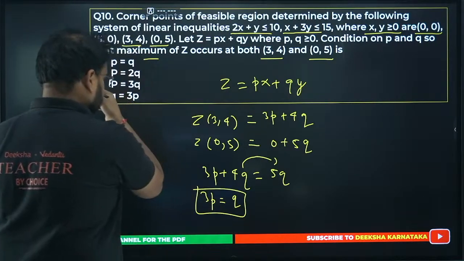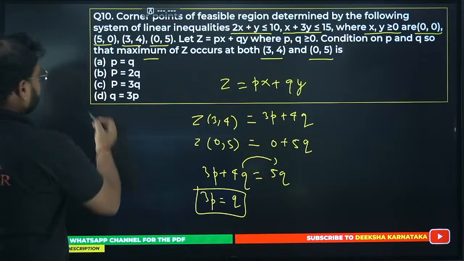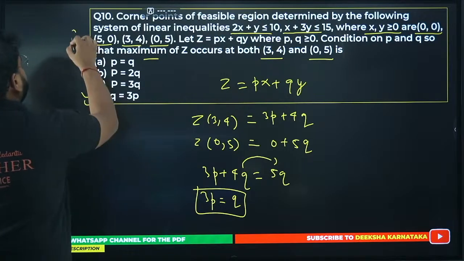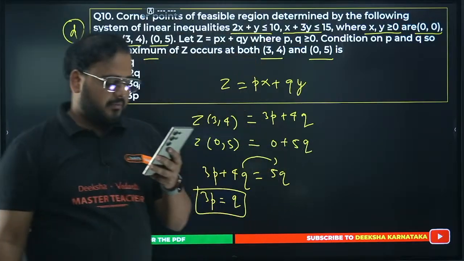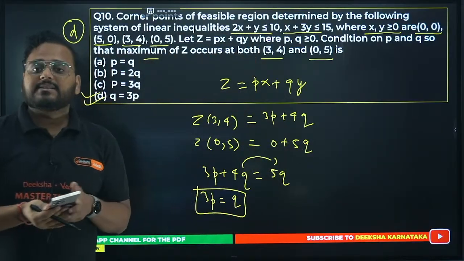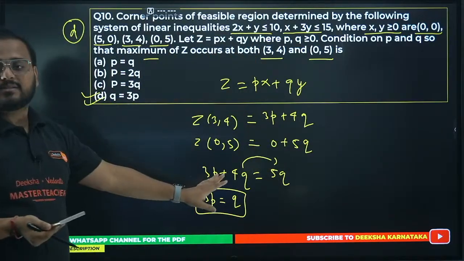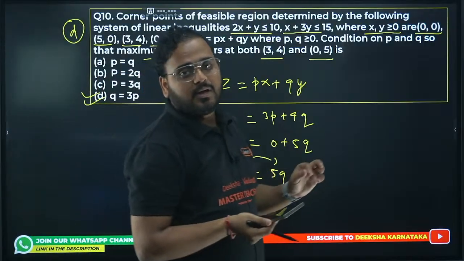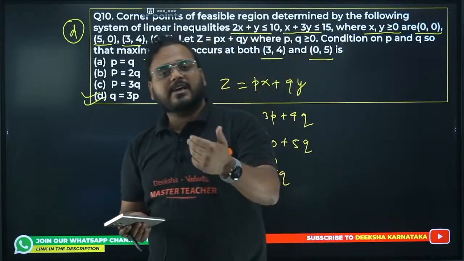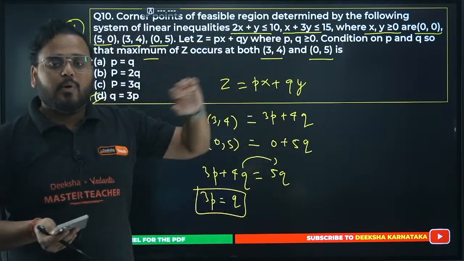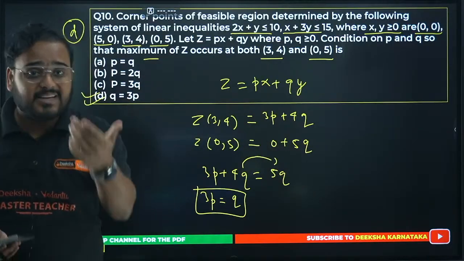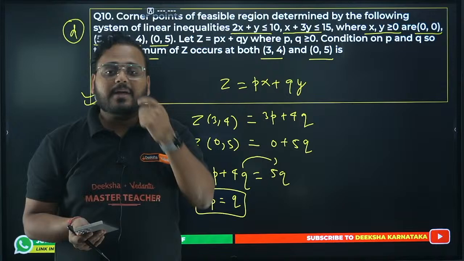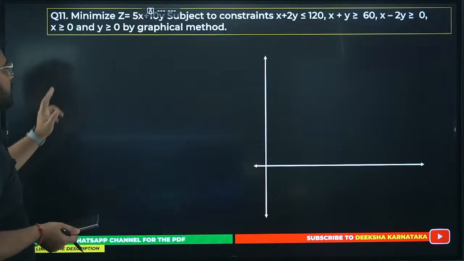The answer is this, option D. Please check. Option D. I think many of you have given me the answer. Alan has given it. Guys, others, please try as well. Get me the right answers. It's very important for your boards. You're getting it, right? Am I going too fast? If what I'm doing is not according to your requirements, let me know, I can change that. Question number 10 is done.